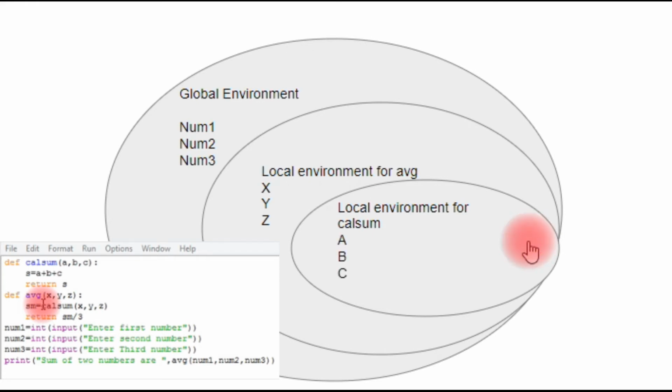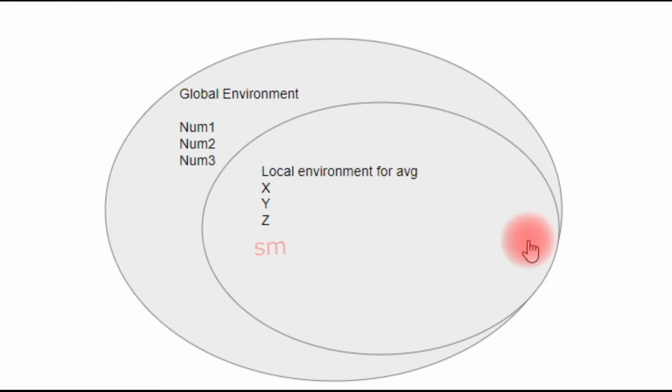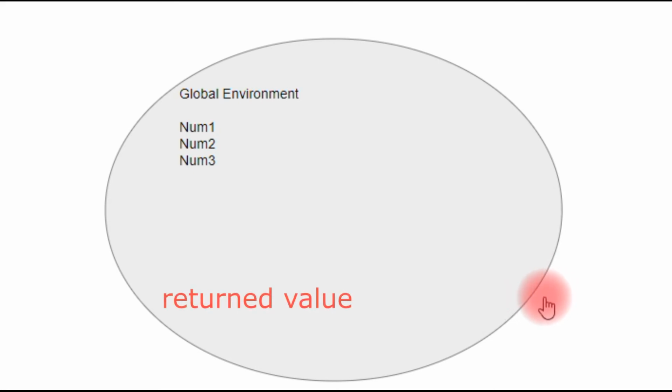Now it enters into the body of the function callSum. It creates a variable s and performs the addition of all three numbers, and the value is returned to the function avg. Again it calculates sm divided by 3, the value is returned to the main segment, and the value is printed in the main segment.